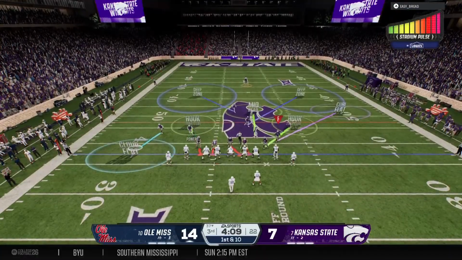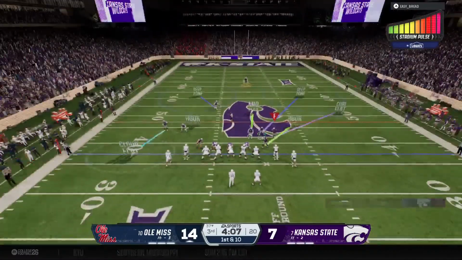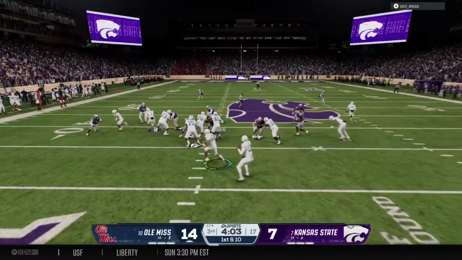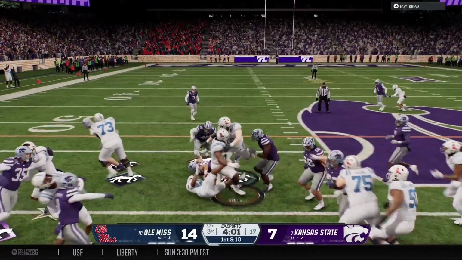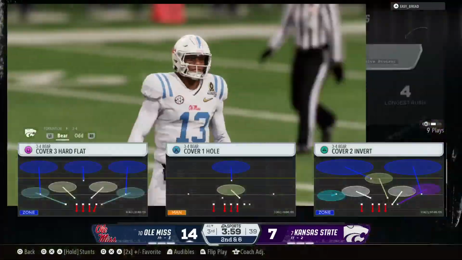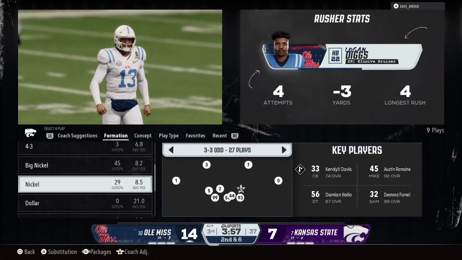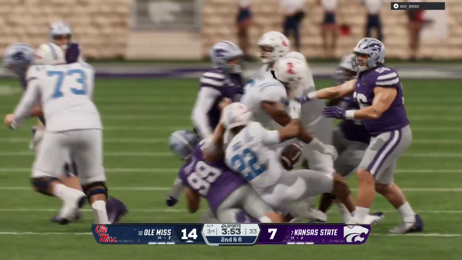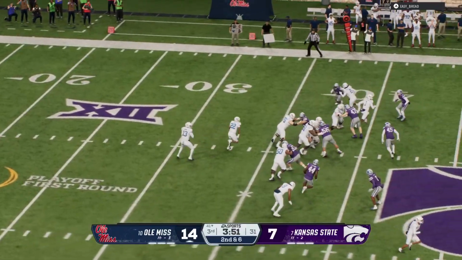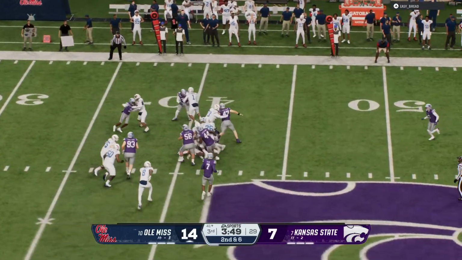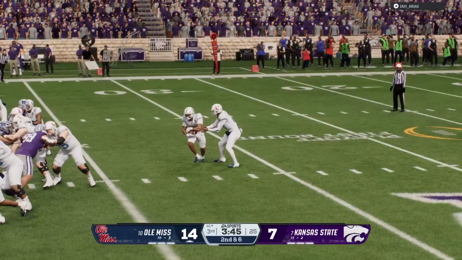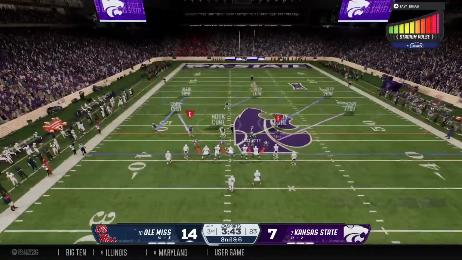First down here for this offense. Gonna run it. It's Diggs. The gain is 4, so it's second and 6. Nice solid run here by this back. Did a nice job of just kind of finding that lane, picking up some positive yards there on first and 10. Second down after that run on the previous play.